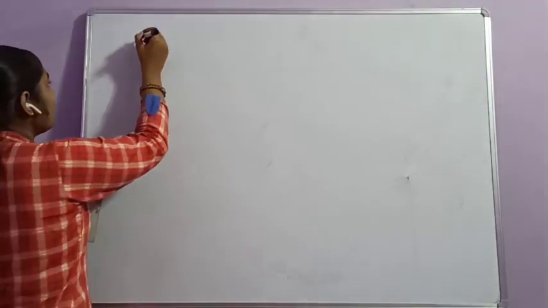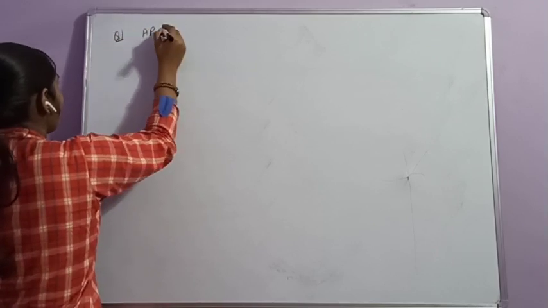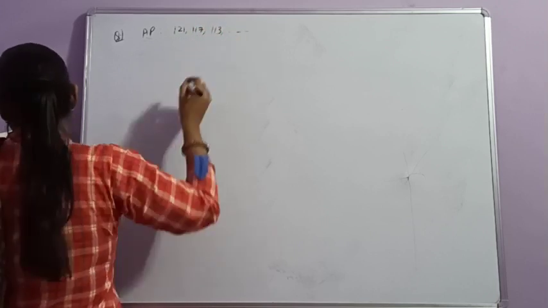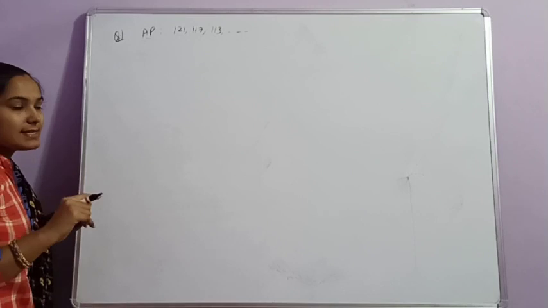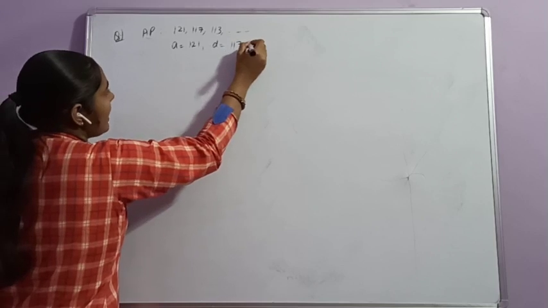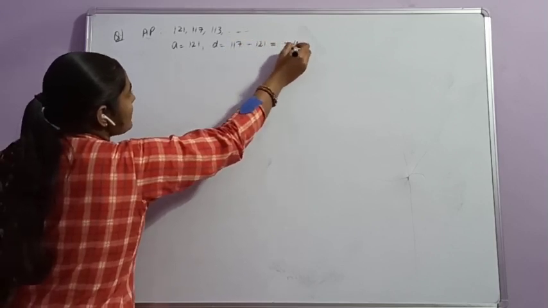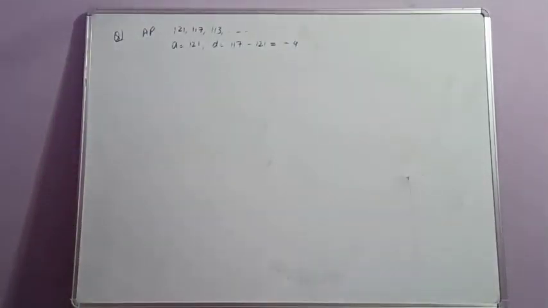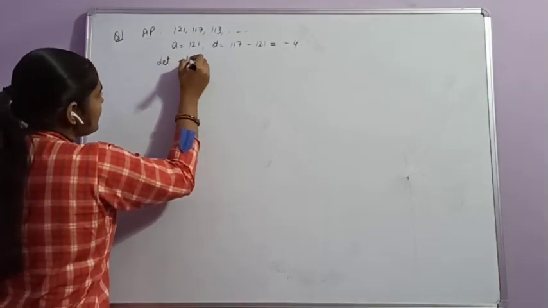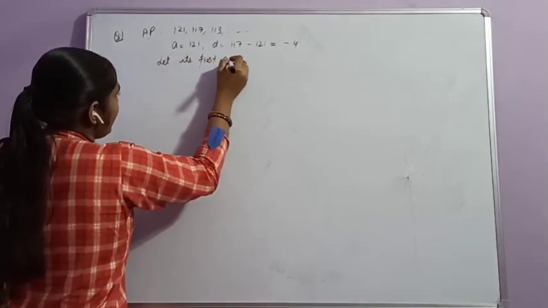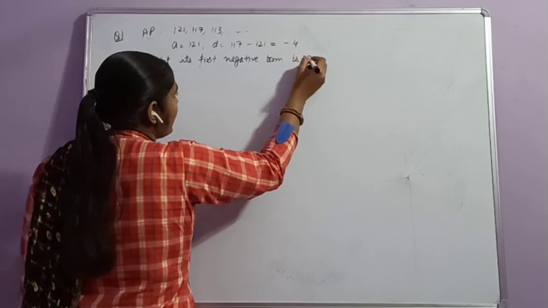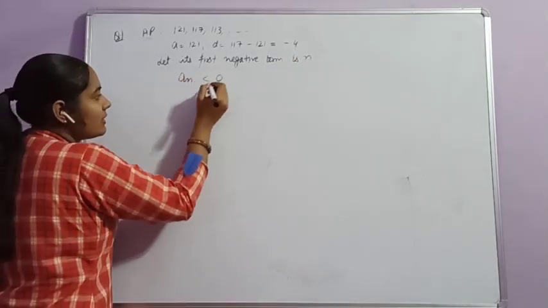which term of the AP 121, 117, 113 is its first negative term, that is less than 0. Here value of A is 121, D is 117 minus 121, that is equal to minus 4. Here we have to find out the first negative term. Let its first negative term be n. It means we have to find out an less than 0.